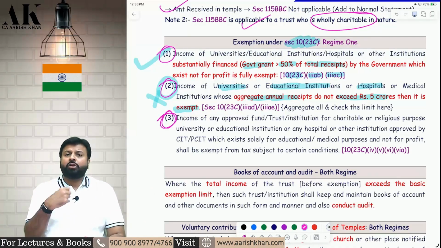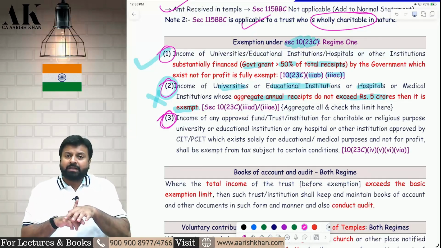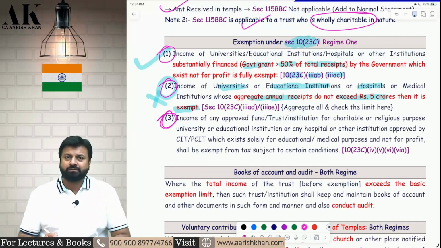In that case, you have to make an application to the commissioner and take the registration, etc. The entire due process you have to fulfill. So point number 1 covers substantially financed entities. Point number 2 covers small trusts, small institutions. Point number 3 covers the rest, other than 2.